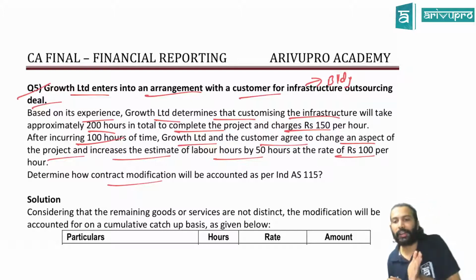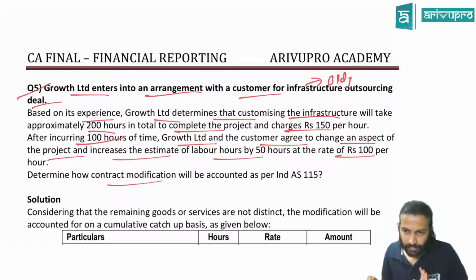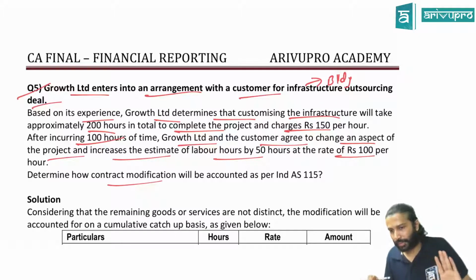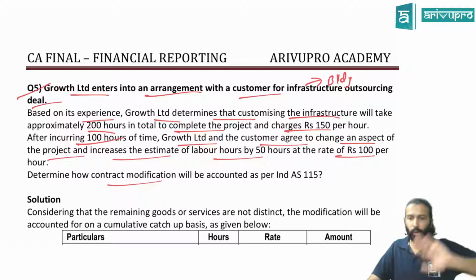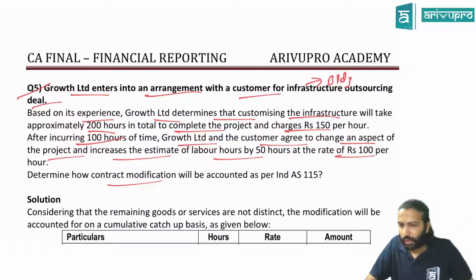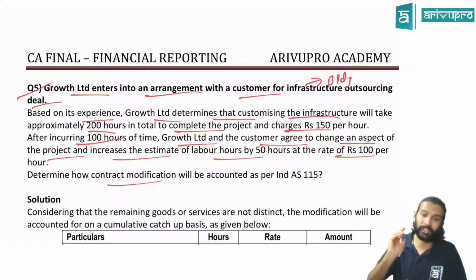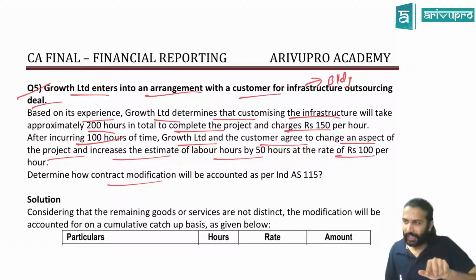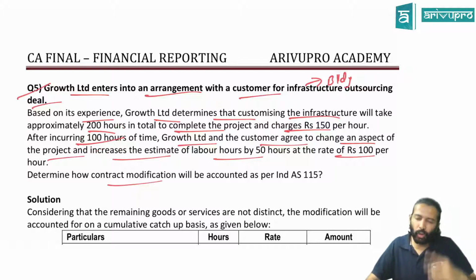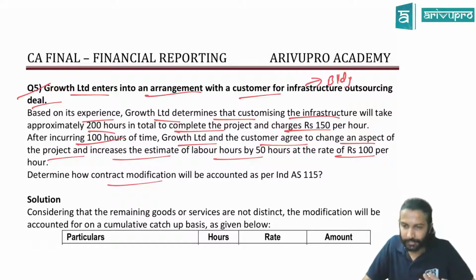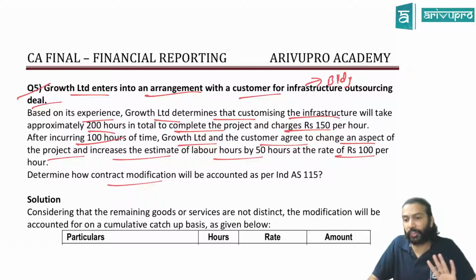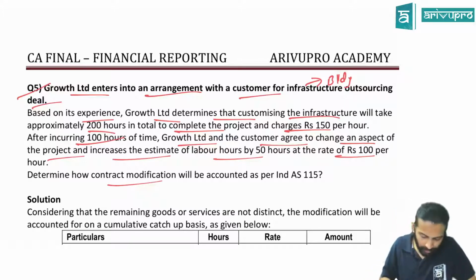In the absence of data, we'll treat it as another modification. It does not result in a separate contract. We'll have to do something else for this. You got to know how we ruled out the other one? We are making an assumption. And it's not for a distinct good or service also here. New goods or service should have come in. Frankly speaking, here you're not giving a new service as such. Some few things have changed, and because of that your number of hours is increasing. It's not a new thing altogether. On that ground also, the second one fits in much better. Understood this? So that means I'll have to go back to my chart.